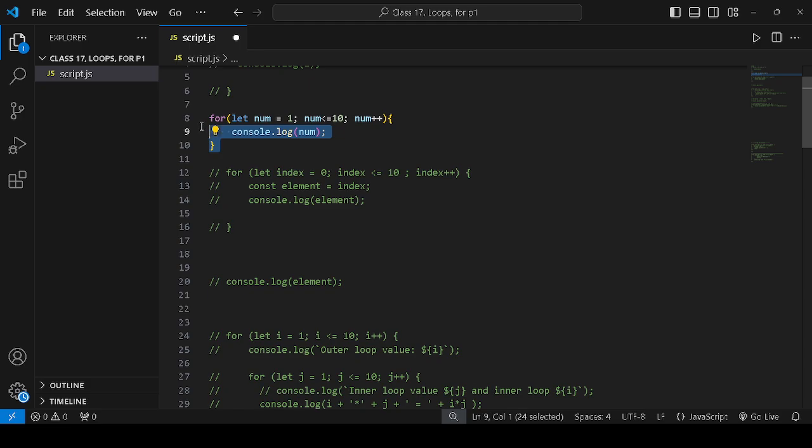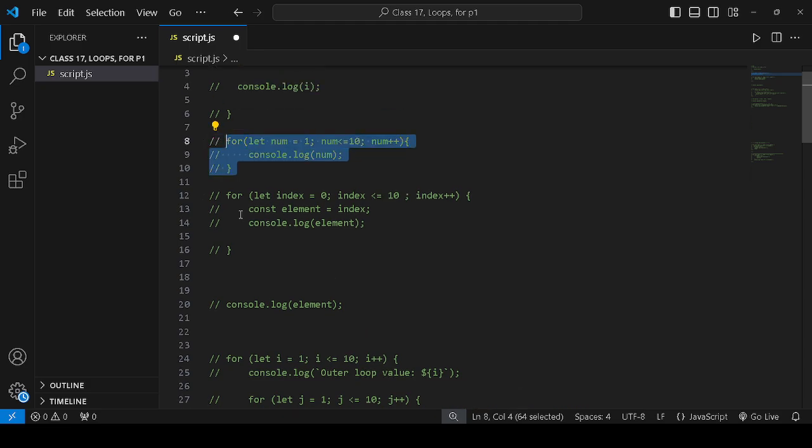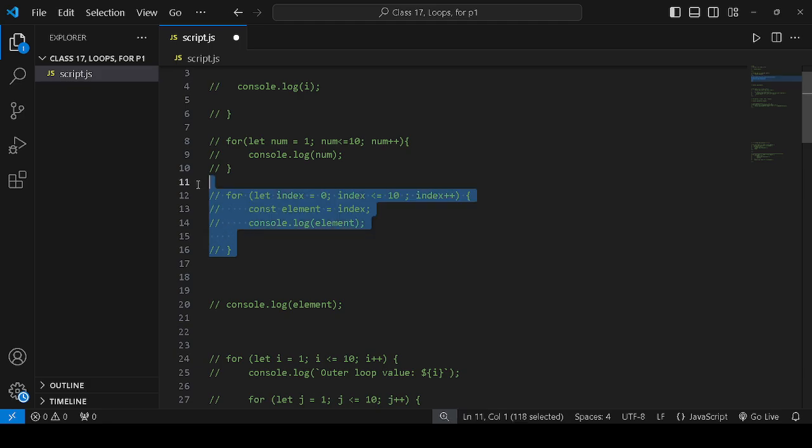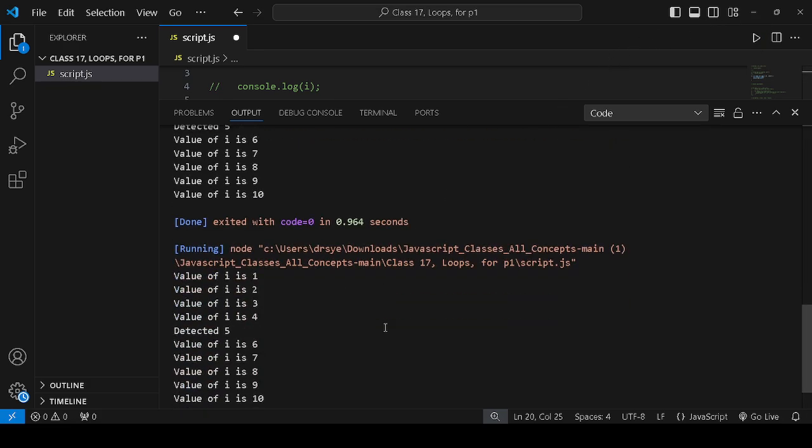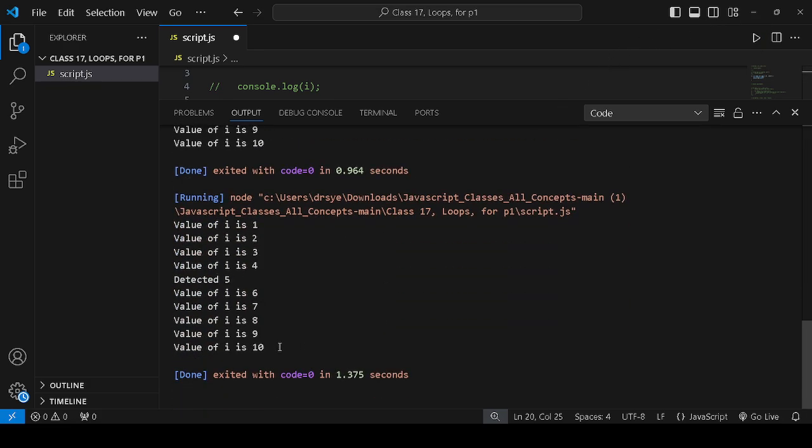Here are some other examples, like this one. For let index is equal to 0 and so on, meaning it will print from 0 to 10. Then we put this variable in the element and printed the element. So it will work, and as you can see, it's working.